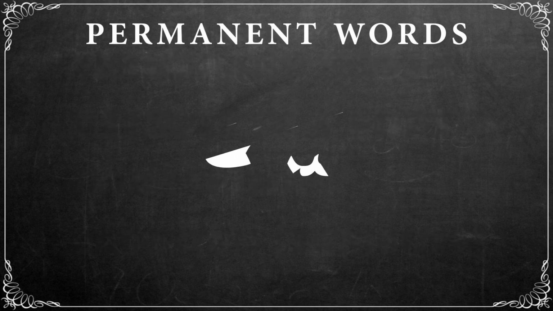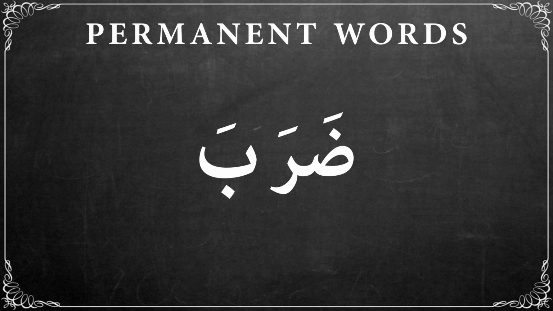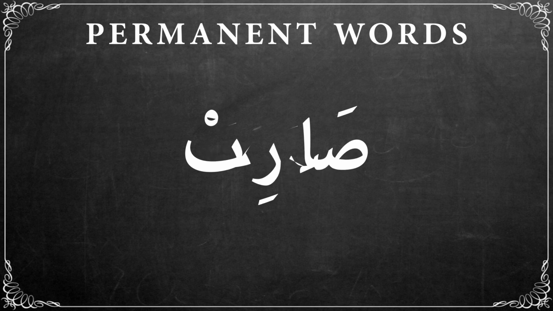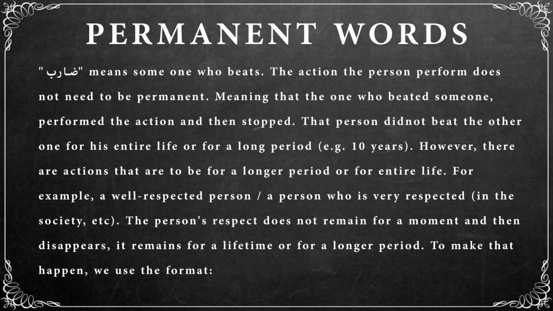Permanent words. ضرب means to beat someone. But when it is converted into ضارب, it means the one who beats. The action the person performed does not need to be permanent. Meaning that the one who beat someone performed the action and then stopped. That person did not beat the other one for his entire life or for a long period, for example 10 years. However, there are actions that are to be for a longer period or for an entire life.